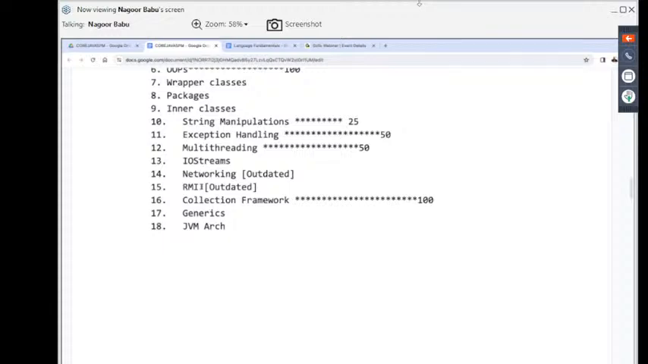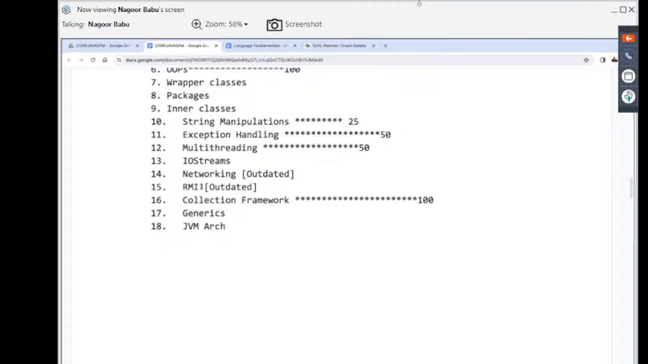What is available inside the JVM, how a Java program is executed through the JVM, what various components are available inside the JVM: class loaders, bytecode verifier, interpreter, JIT compiler. Next one is the memory management system. Five types of memories are available.